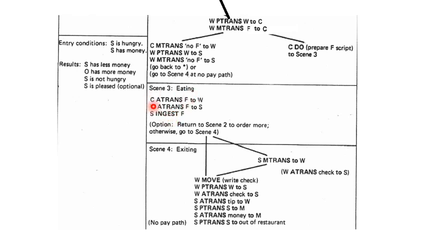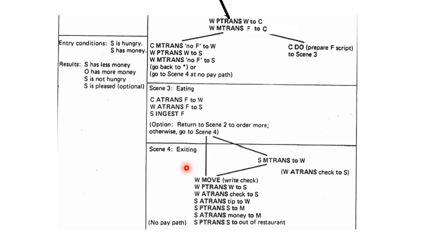Cook gave food to waiter, that is ATRANS food to waiter. Waiter gave food to customer, ATRANS. And once we get food, the customer ingests food, has food. Again, two situations we can have: either go for reordering or go to scene 4, that is exiting.